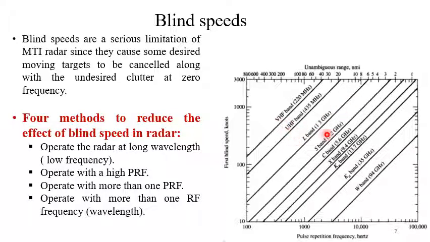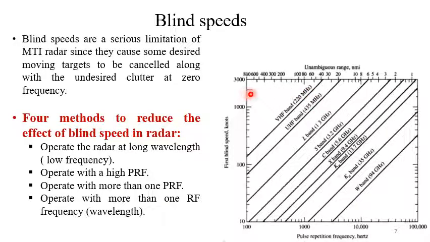So instead of L band, just assume we use, say, the VHF band. The VHF band will have a higher first blind speed. So if we consider the same pulse repetition frequency of say 1000, for L band we are here, with a first blind speed of nearly here, say 200. Right? But for VHF band, it will be more than 1000.